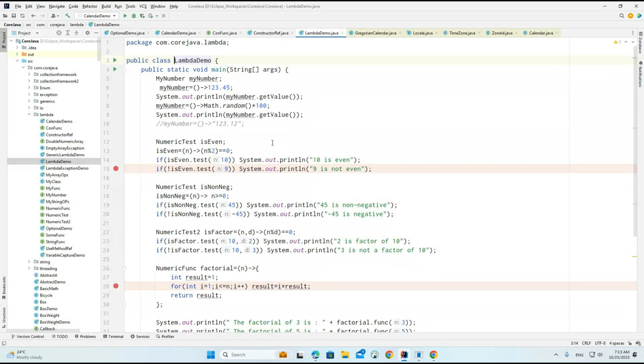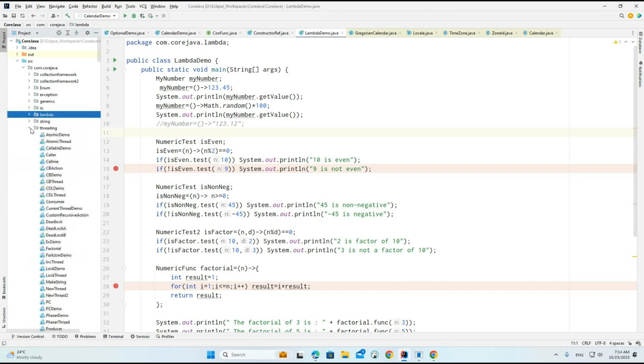Now in the basic lambda demo, my number equals the lambda parameter, then the arrow, which differentiates the lambda parameters from the lambda body. So this is the lambda body. This is the basic example we discussed earlier. Just go through the lambda-related examples so that you understand what exactly lambda does. To get more familiar with this lambda, you can work with the stream API. Now we'll see the basic stream examples.